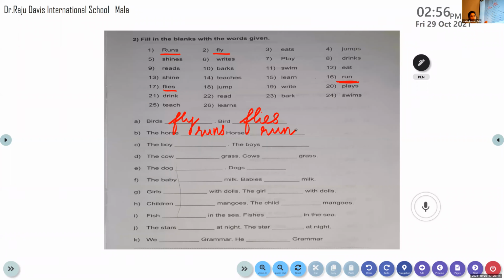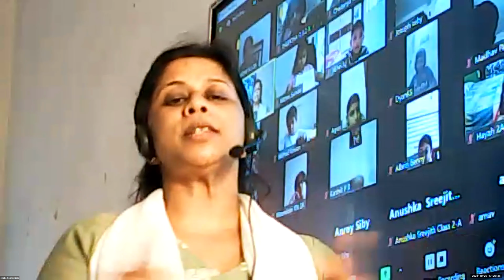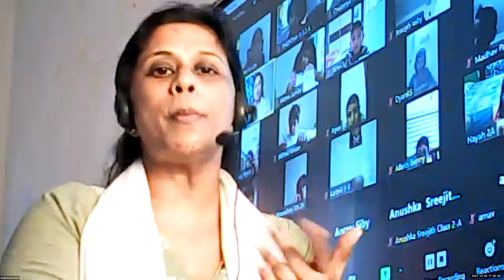So this exercise, if you have to do it, you have to know that there is a subject verb agreement between the noun and the verb. Okay, it's a simple agreement. Only two rules are there. If the subject is singular, to the verb we have to add s or es. If the subject is plural, there is no need to add s or es to the verb. Clear to all of you? Have you all understood? Yes. So even if you have not understood, I'll come up with a detailed description of the subject verb agreement when we meet for the next session.